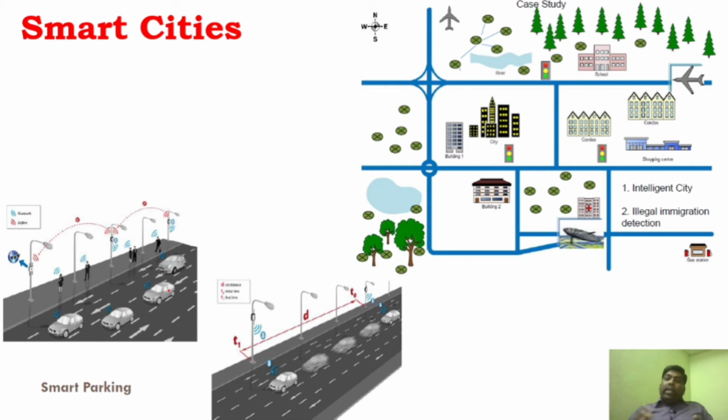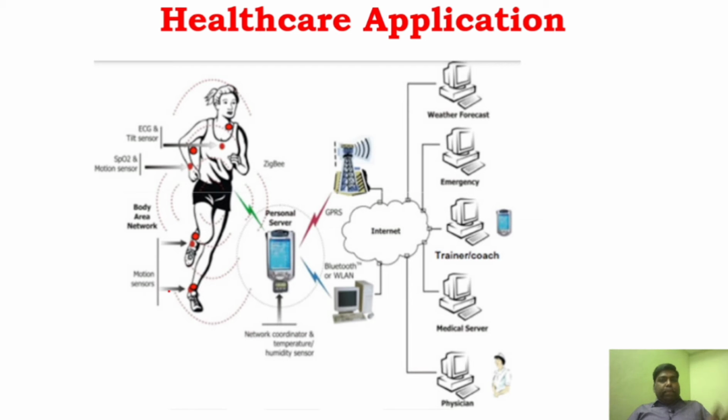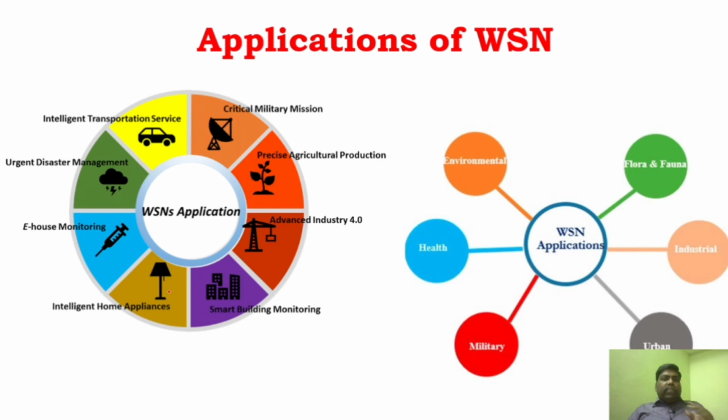Smart cities play a vital role, where if we speak about smart cities, you should have smart parking, smart transportation system, and intelligent home automation system. Everything comes in smart cities, and you are able to implement all these applications in WSN. And most importantly, healthcare application after COVID, a lot of sensors have evolved for monitoring the patients. That is, non-invasive monitoring has emerged. Without touching the patient, we are able to monitor the body parameters. So all these are various applications of WSN which we have already seen.